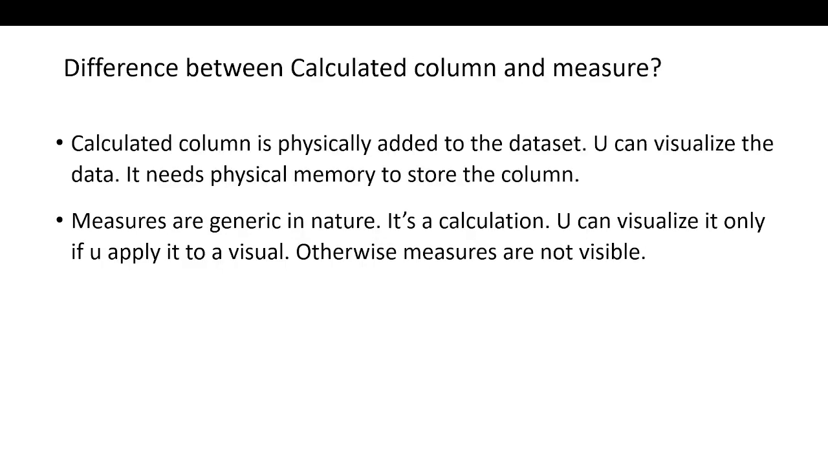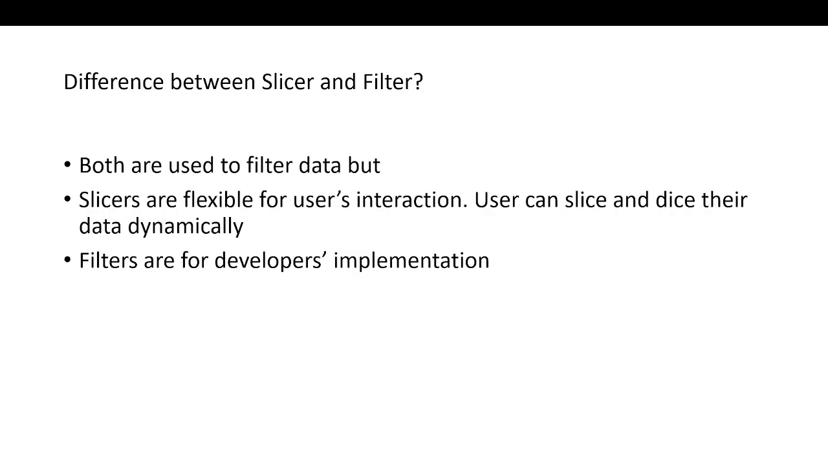Next, difference between calculated columns and measures. A calculated column is physically added to the data set. You can visualize the data, and it needs physical memory to store the column. But measures are generic in nature. It's a calculation. You can visualize it only if you apply it to a visual. Otherwise, measures are not visible, so it doesn't take any physical memory.